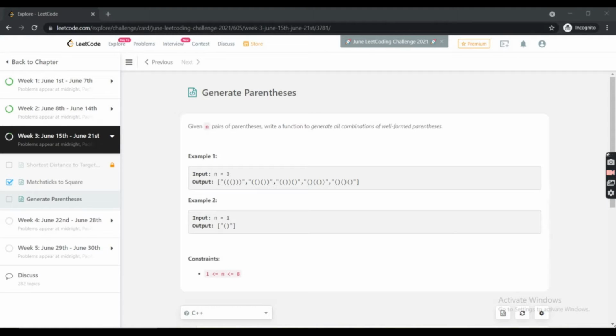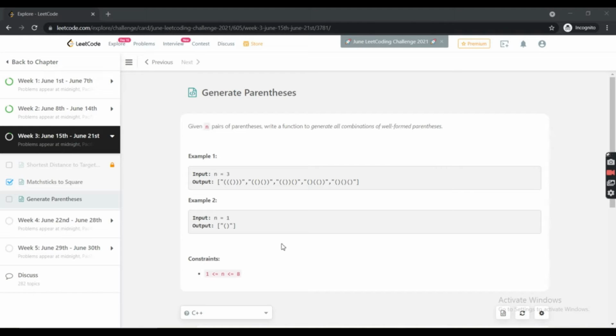Hello everyone. So today we'll be solving the generate parentheses problem, and this is day 16 of the June LeetCode challenge. The question is like this: given n pairs of parentheses, write a function to generate all combinations of well-formed parentheses.